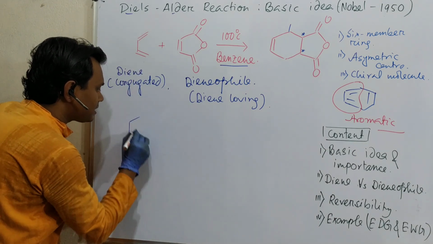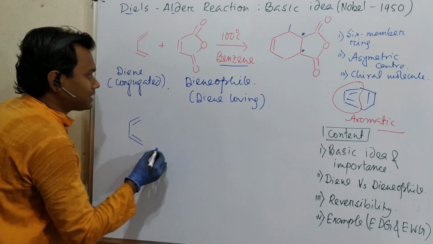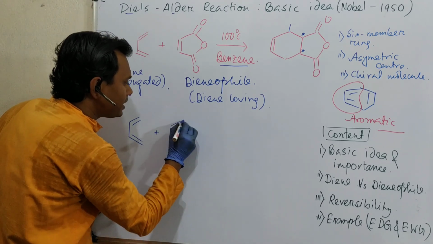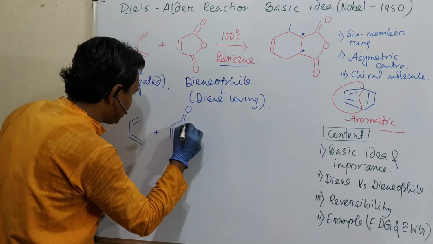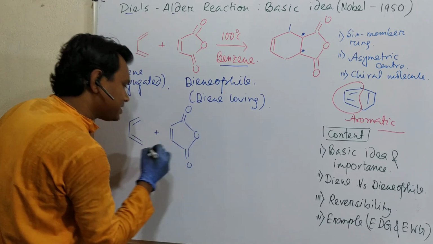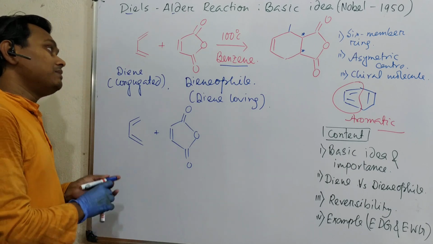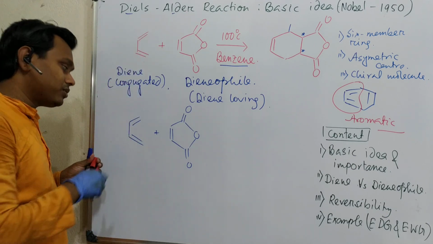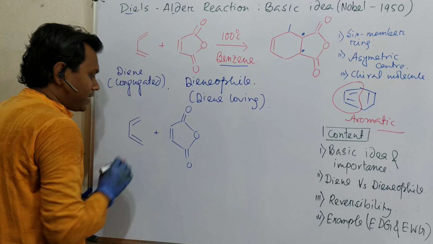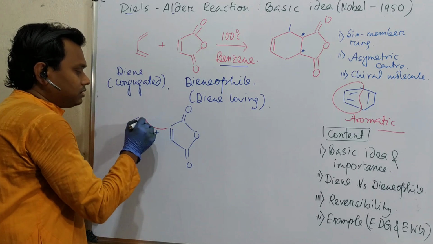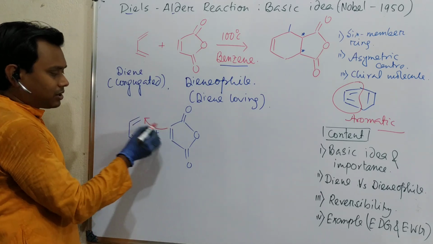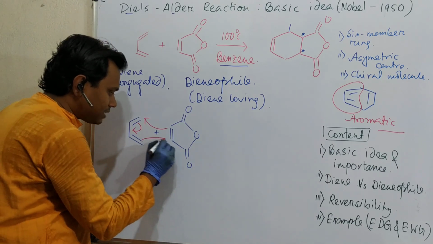You may ask, sir, why is this cis? It may remain in trans also. Yes, but during the reaction condition it may convert. The details I will discuss in another video, because that's the cis-trans isomerization of butadiene, another topic. So I may consider this double bond comes here, it comes here, and this goes here.